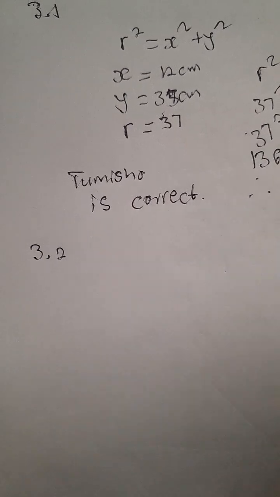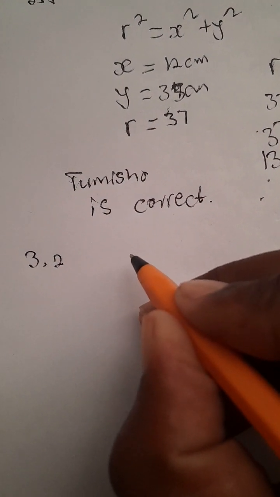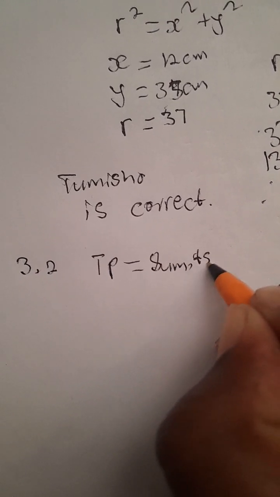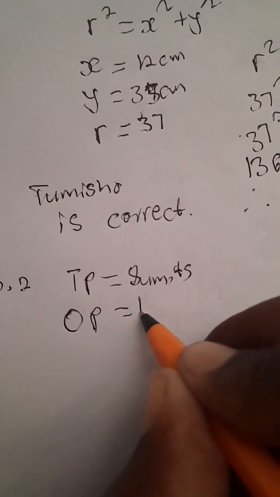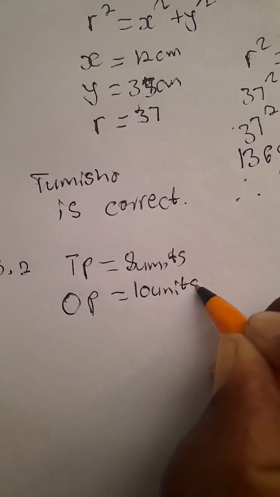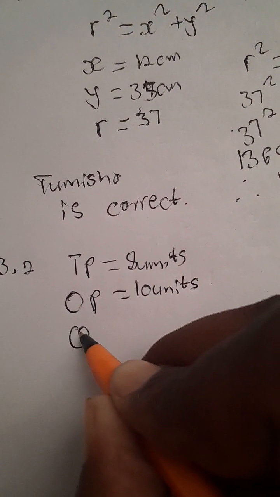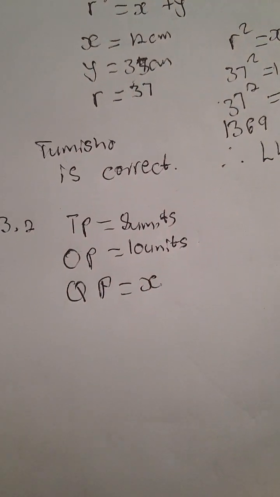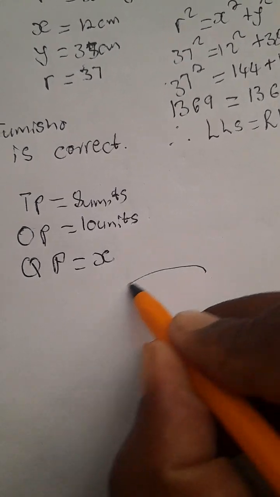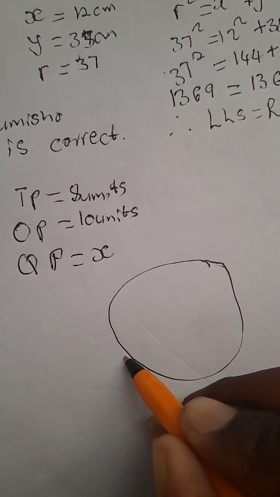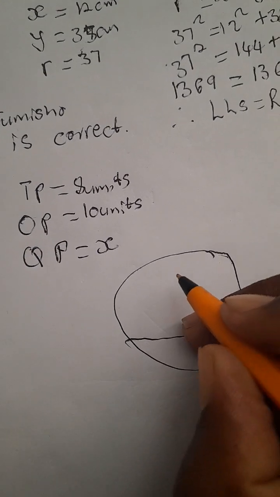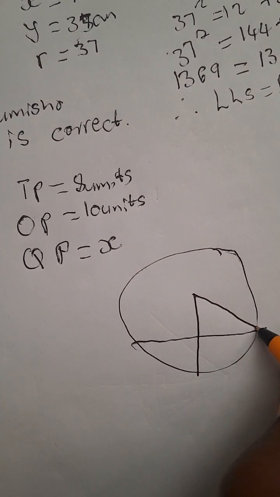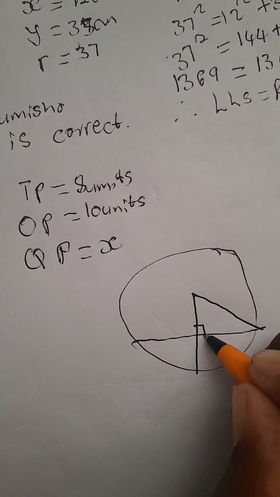What is nice about this question? Collect the data first. You are given that TP is 8 units, and you're given that OP is 10 units. Your goal is to find QP, which is X, right? So let me draw. You will forgive me about my drawing. It won't be as accurate as the sketch that is given there, but I'll try my best. I'm not good at drawing, but I'll try my best.